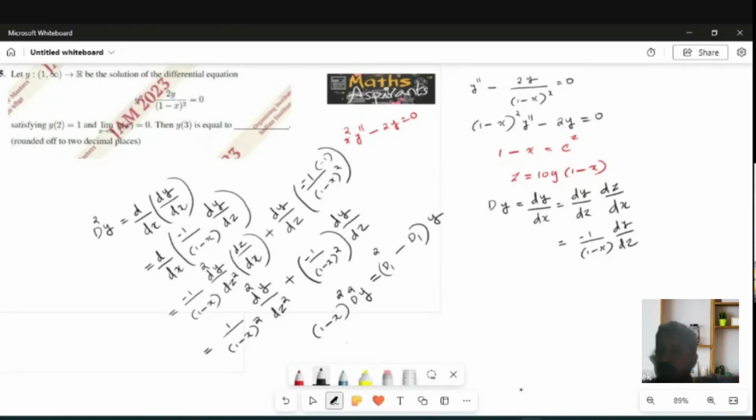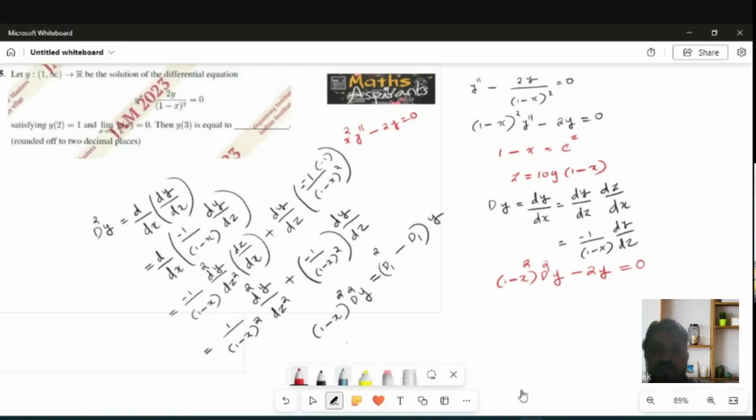Okay. So what is your original ODE? 1 minus x whole square d square y minus 2y equal to 0. This is your original ODE.